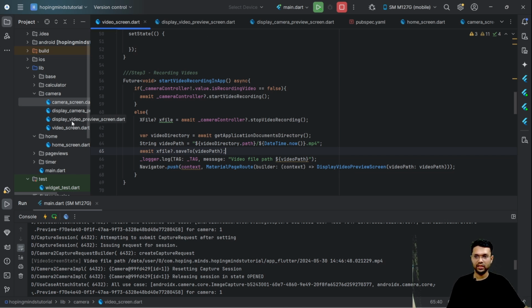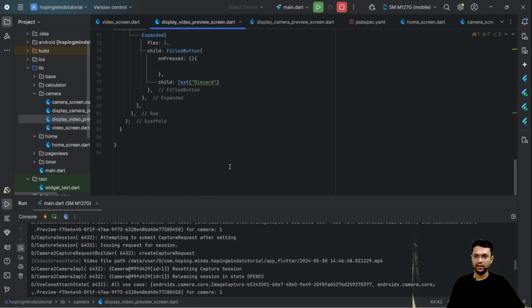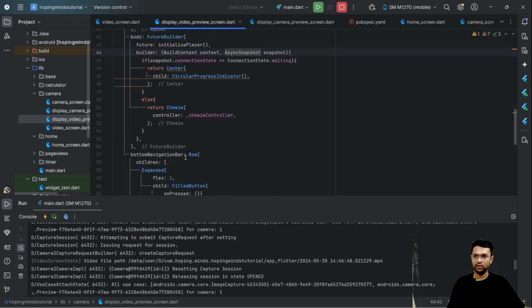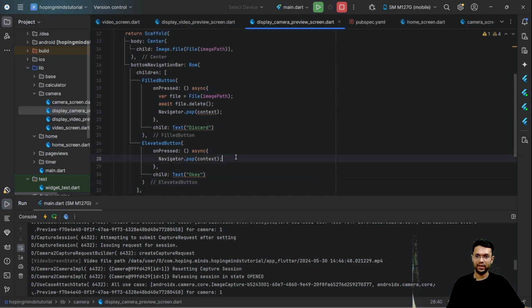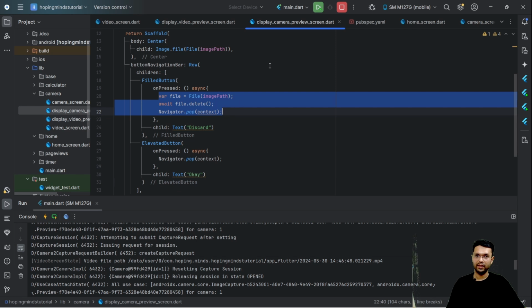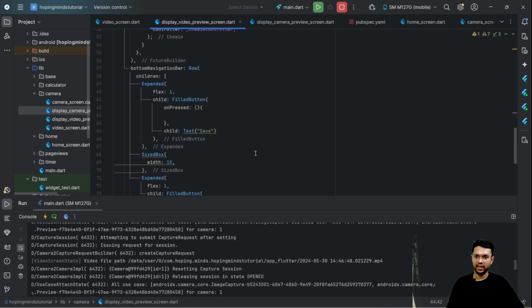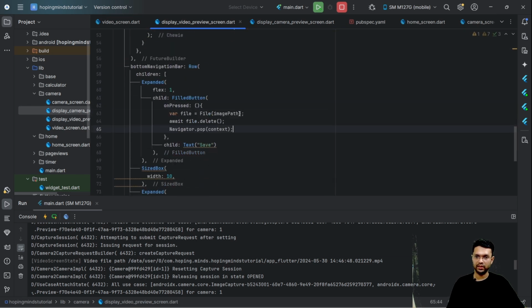Things now would be easy, because like I have done the delete operation in case of my camera preview, and then the OK operation wherein I just move back, I'm going to copy, paste this exact same implementation here, and then make this as async.